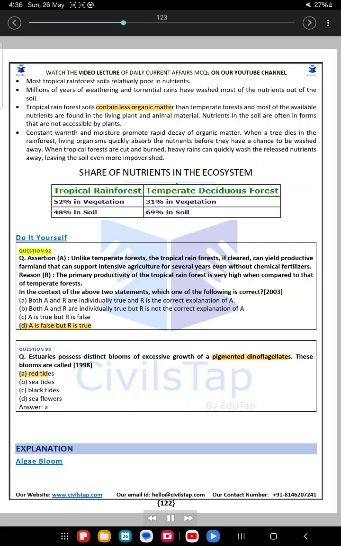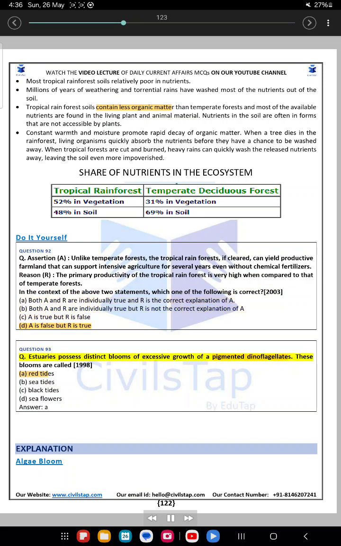Do it yourself. Question 92. Assertion A: Unlike temperate forests, the tropical rainforests, if cleared, can yield productive farmland that can support intensive agriculture for several years even without chemical fertilizer. Reason R: The primary productivity of the tropical rainforest is very high when compared to that of temperate forests. In the context of the above two statements, which one of the following is correct? 2003. A. Both A and R are individually true and R is the correct explanation of A. B. Both A and R are individually true but R is not the correct explanation of A. C. A is true but R is false. D. A is false but R is true.